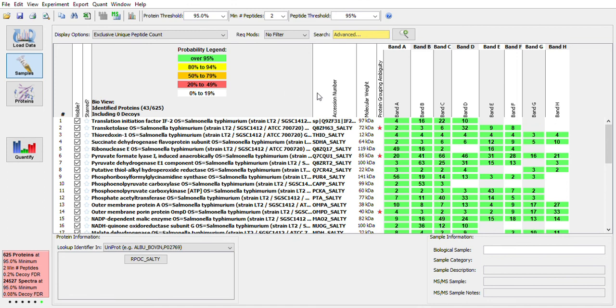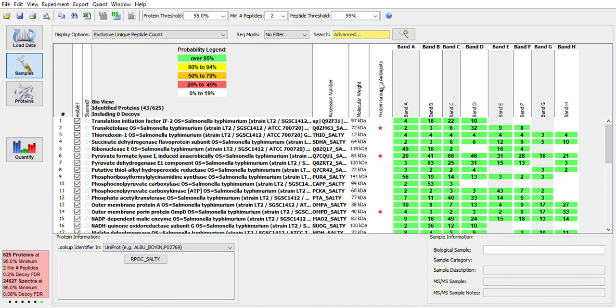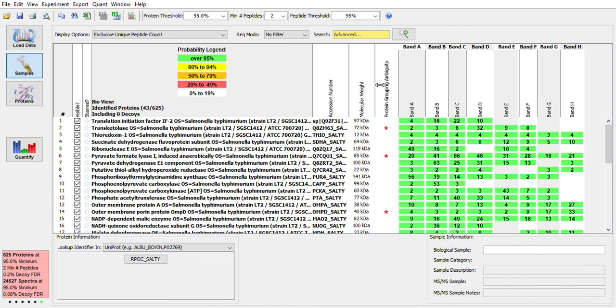So hopefully that will give you enough information to help navigate this software and be able to work your way through the proteomics computer tutorial.